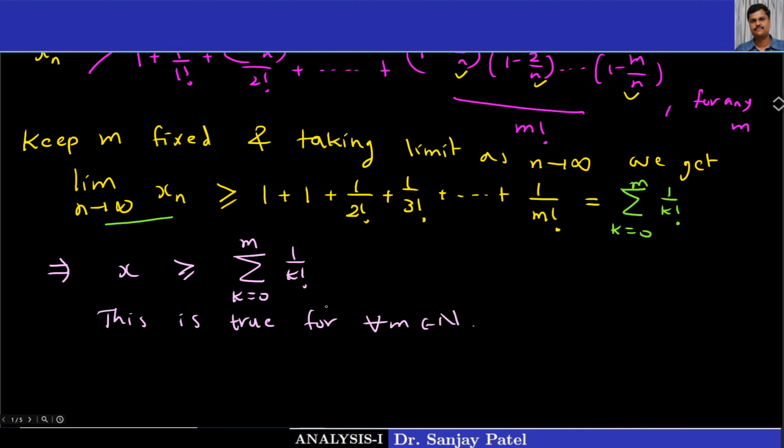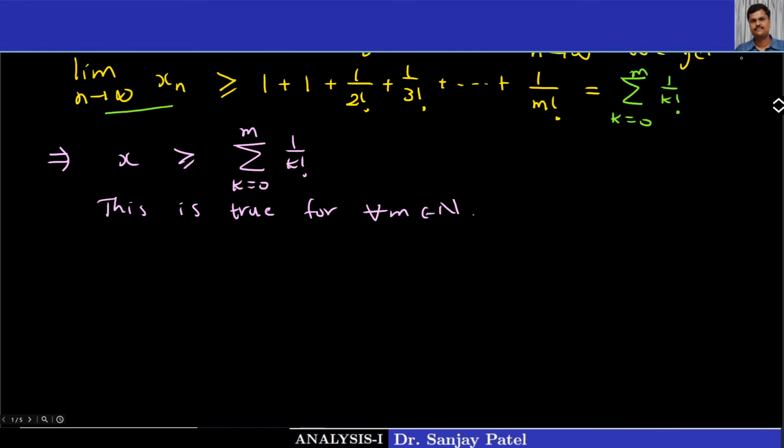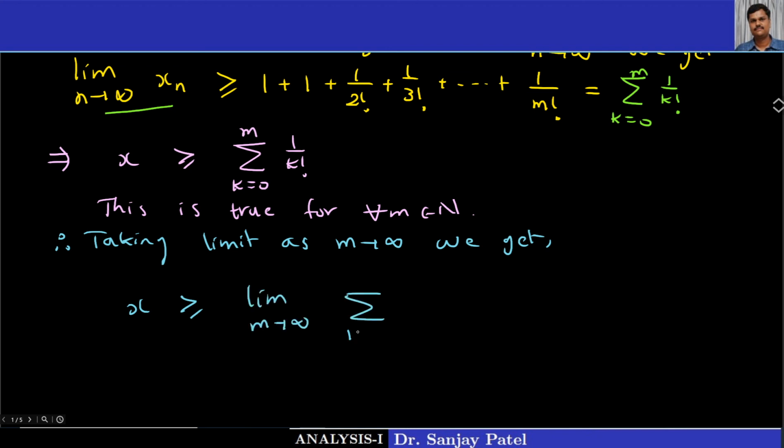And therefore, if I now take the limit as m tends to infinity, the left hand side is constant, so this x remains as it is, greater than or equal to the limit as m tends to infinity of the sum from k equal to 0 to m of 1 upon k factorial.